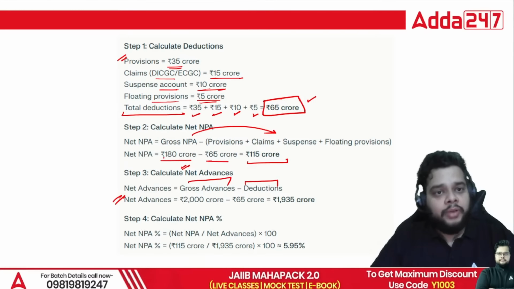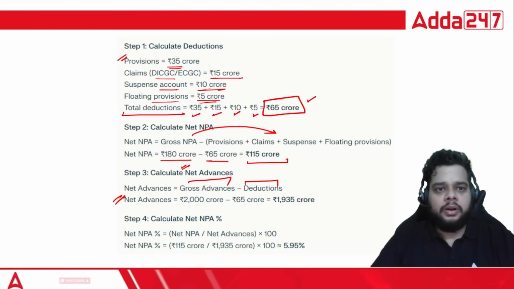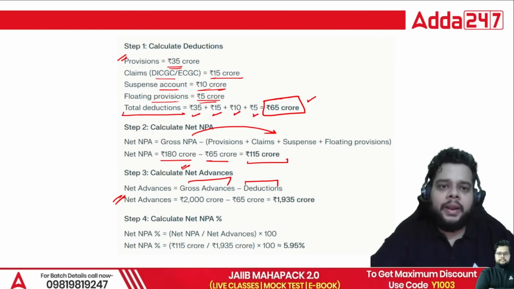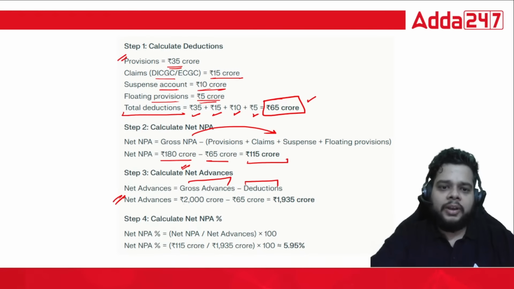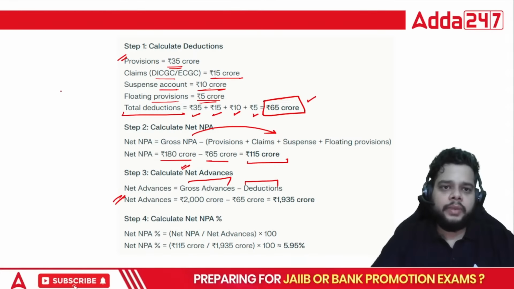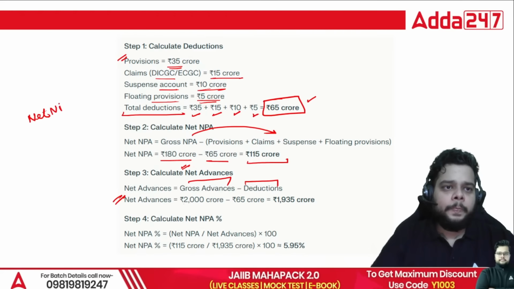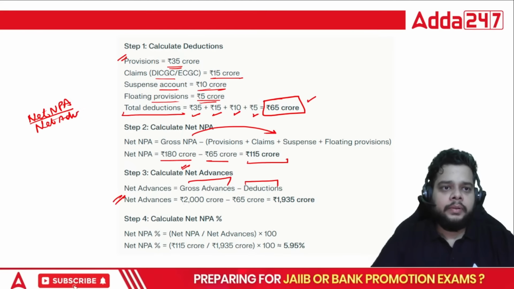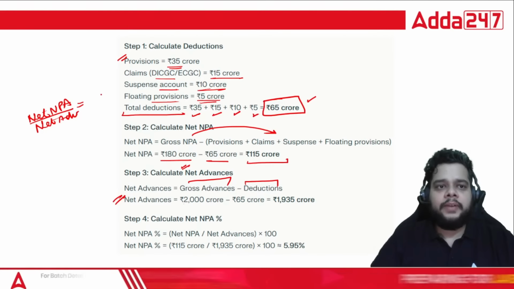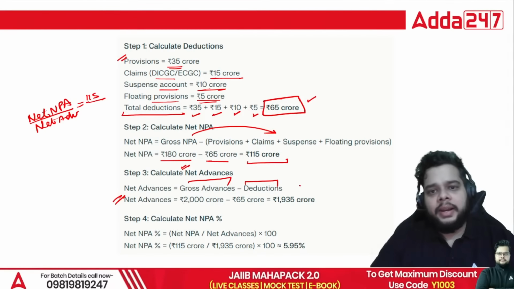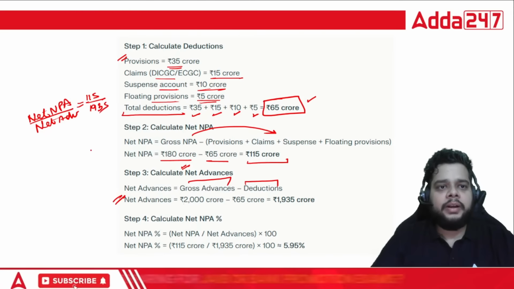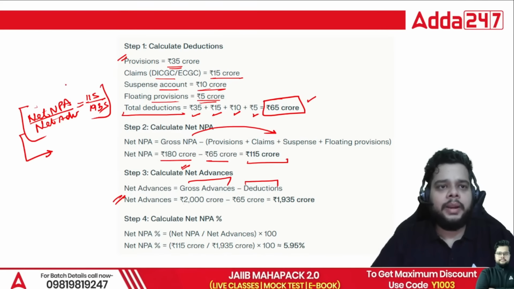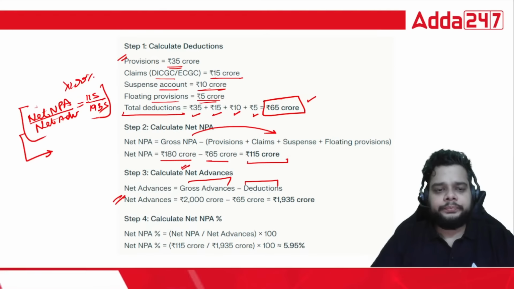Now, what do you have to calculate? The ratio of your net NPA and net advances. Fine. So net NPA percentage will be what? Net NPA divided by net advances. So 115 divided by 1935. Right? And net NPA is 115 divided by your net advances, which is 1935. Use the calculator to arrive at the answer. And when we talk about this ratio, multiply by 100%, it will be your net NPA percentage.